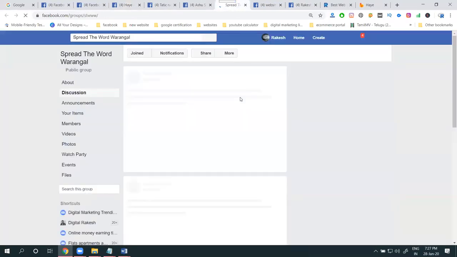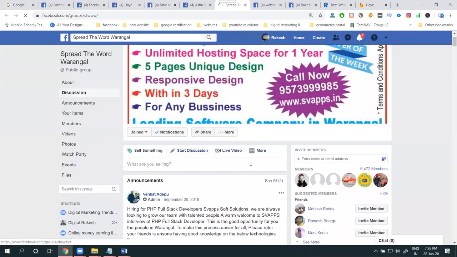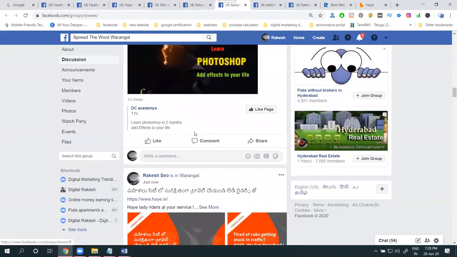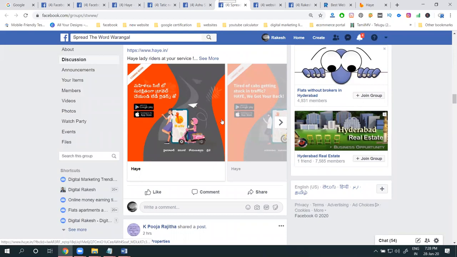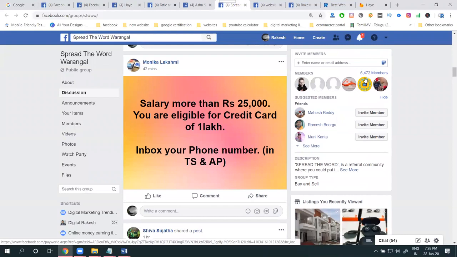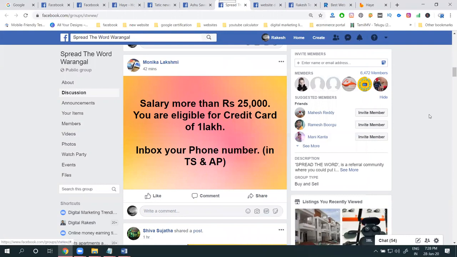Now open the particular group. Here our post will be in pending status, or the posting will be in the below options, and they accept. In this group, how many members are there? So in this group, 6,472 members are there. They get one notification. Where? Like this. They get the notification in this group as members. When I'm posting, I don't get any notification. New people get the notification.